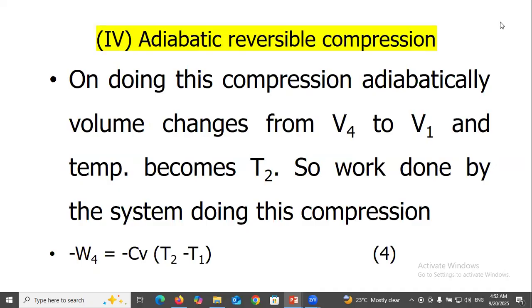Adiabatic compression. On doing this compression adiabatically, the volume changes from V4 to V1 and temperature becomes T2, so work done on the system during this compression, minus W4 equal to minus Cv (T2 minus T1).